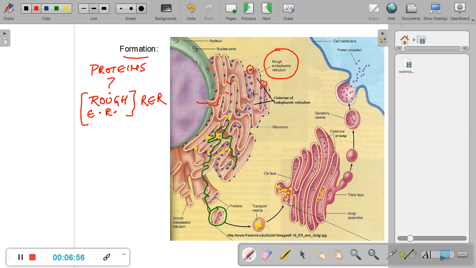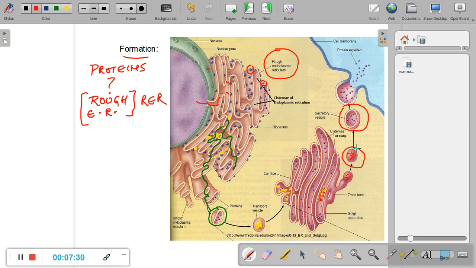Let's draw these finally finished digestive enzymes in red. The finally finished digestive enzymes are now packed into another tiny vesicle, and this vesicle basically becomes the lysosome. Now these lysosomes usually are not packed in secretory vesicles. A secretory vesicle is a slightly different thing. Remember, there are large different types of proteins coming to the Golgi body. Only a few types of digestive enzymes are converted into lysosomes.